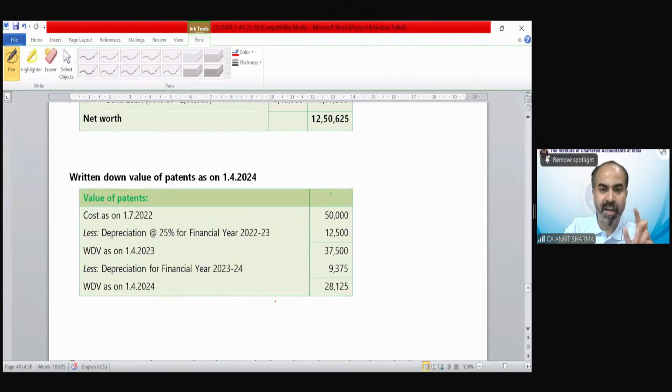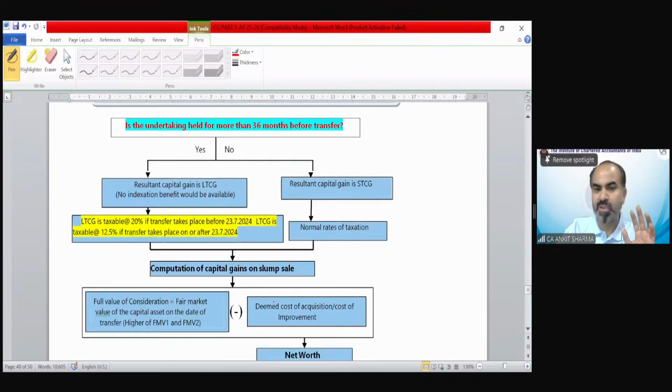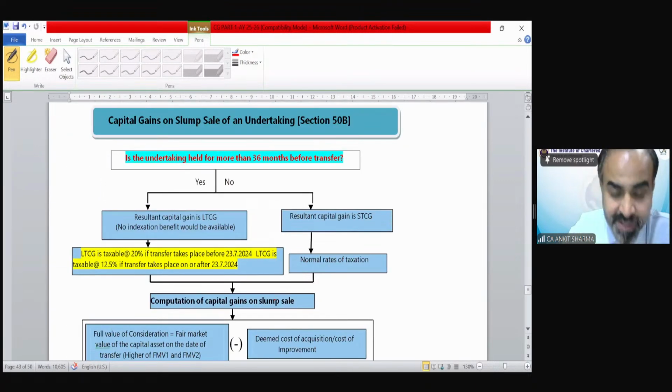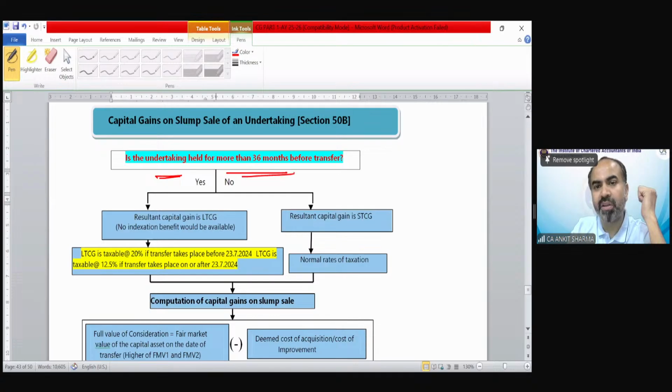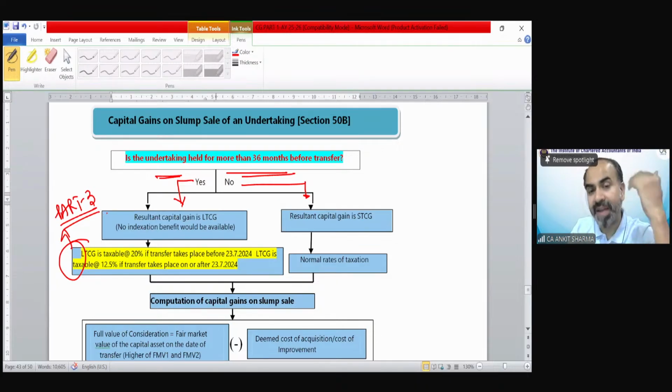Let me show you the net worth calculation detail. Then we will solve this question. You can see this is the table of section 50B in a summarized way. Is the undertaking held for more than 36 months? If it is yes, it would be long term. If it is no, it would be short term. The rate of tax we will discuss in part 2 of capital gain from our next session.